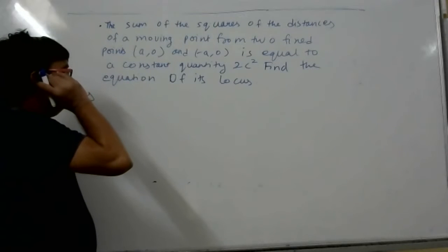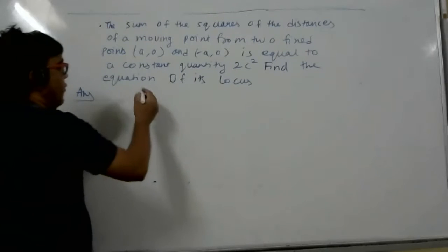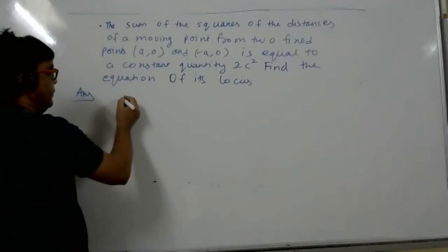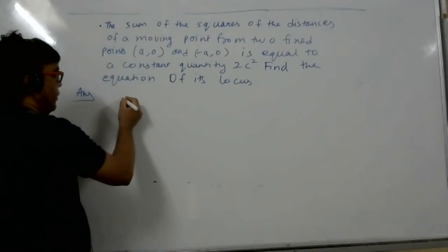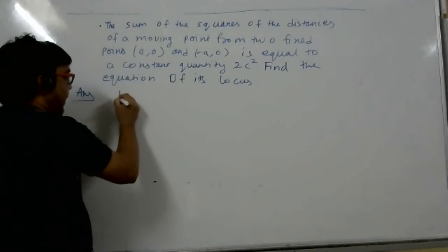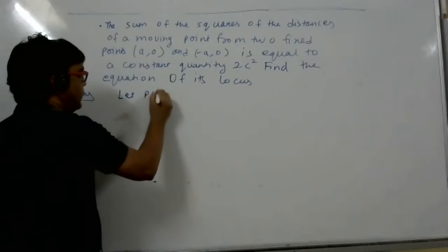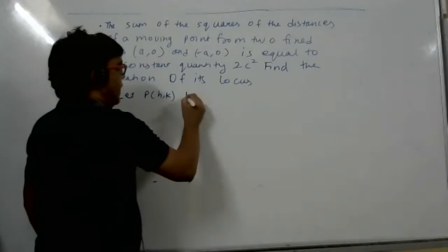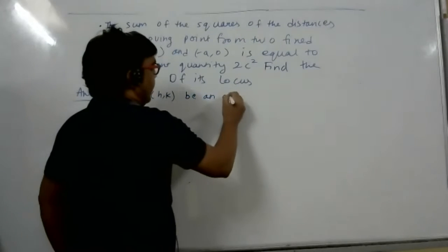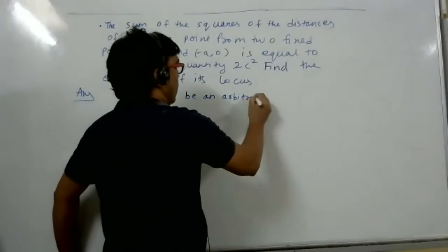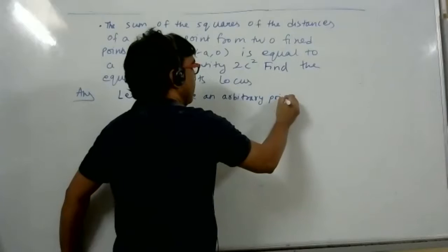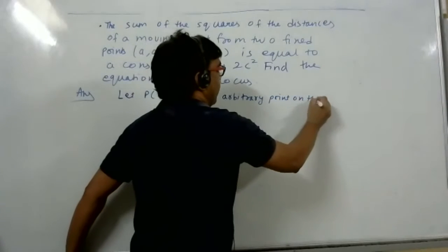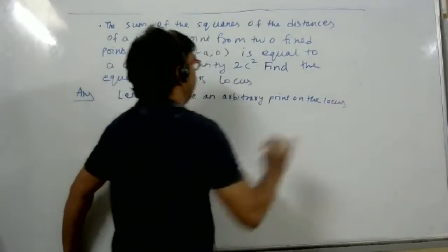Ananya, tell me the first step, how to find locus. We have to assume any point. Let P(h, k) be an arbitrary point on the locus. On the locus there are so many points. From that we choose one point.